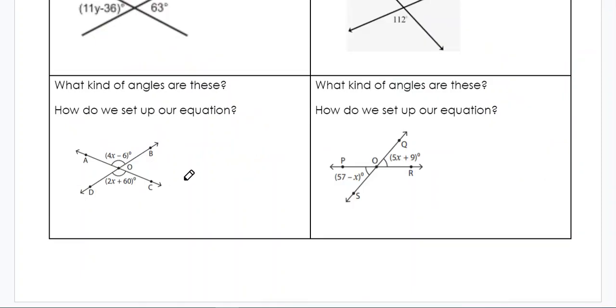Let's do this bottom left one together. I see that I have vertical angles again. What type of angles are these? Well, these are vertical angles. How do we set up our equation? Well, they equal each other. So if I was going to figure out what the x was, I can set this side equal to this side because they're vertical angles. They're across from each other. So if I was going to solve this, it would be 4x minus 6. That's my one side. 4x minus 6, and it's going to be equal to 2x plus 60.